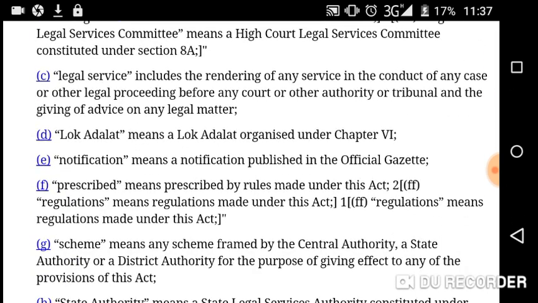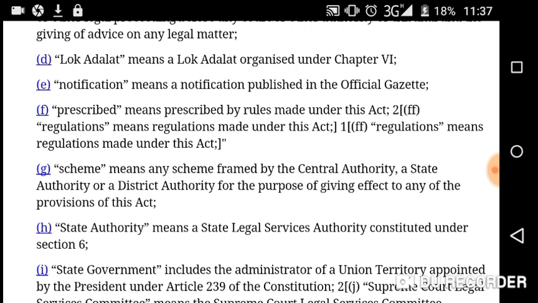Then comes legal service, clause c. Legal service includes the rendering of any service in the conduct of any case or other legal proceeding before any court or other authority or tribunal, and the giving of advice on any legal matter. So this is what legal service is. Then comes Lok Adalat. Lok Adalat means a Lok Adalat organized under chapter 6. So we have to read chapter 6 for the meaning or definition of Lok Adalat.